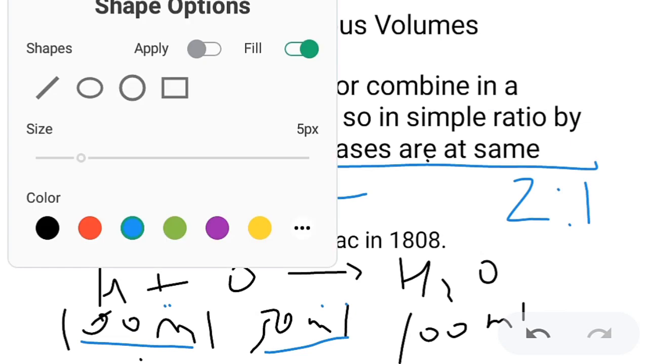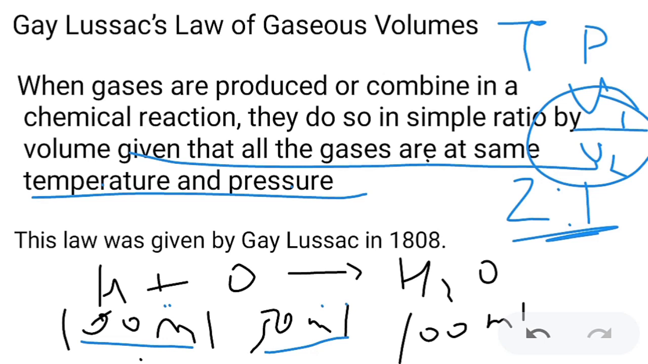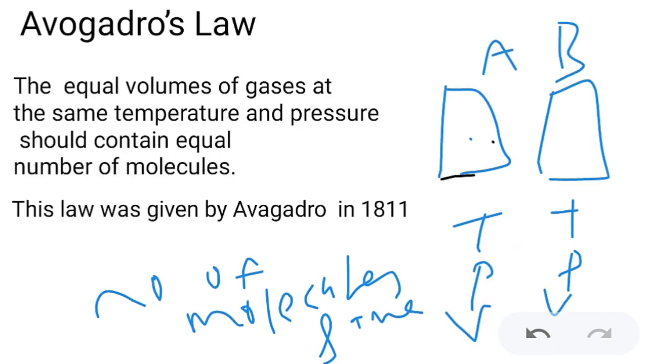It means what they are saying is that temperature and pressure should be the same, then the ratio of volumes, that is V1 and V2, should be constant. For example, let's take water. We are taking the same temperature and the same pressure. Hydrogen we are taking 100 ml, oxygen 50 ml, and water produced is 100 ml. Now the ratio is 2:1 of hydrogen to oxygen. It always remains the same. Is that done? This law was given by Gay-Lussac in 1808.